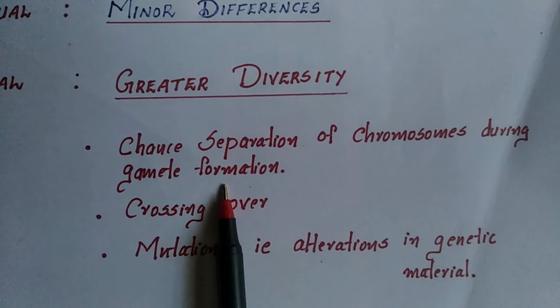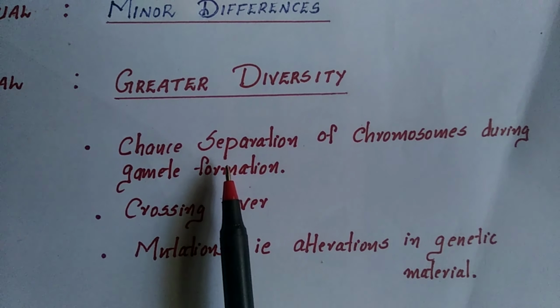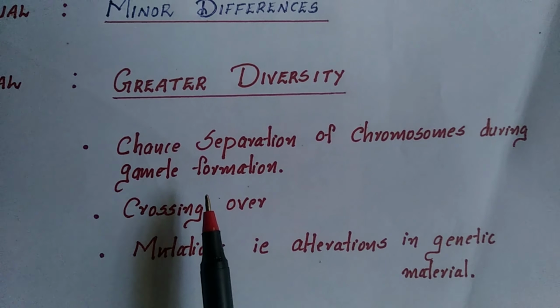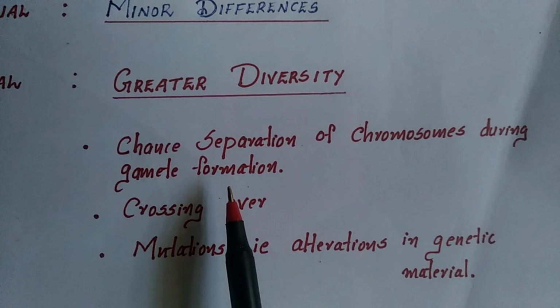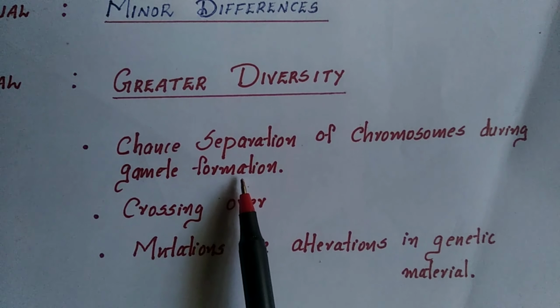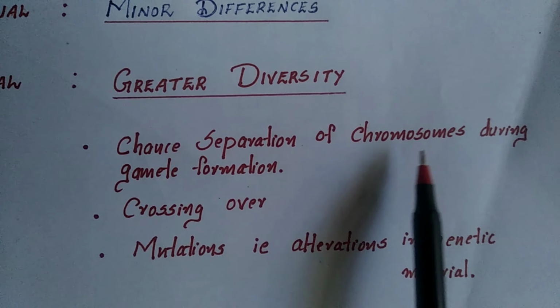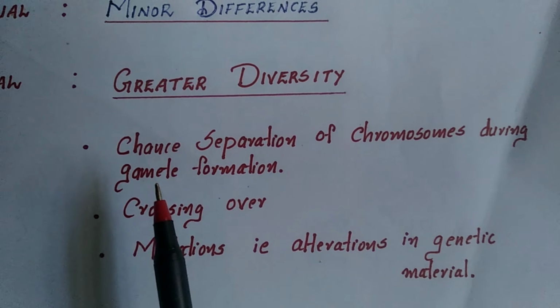We have seen when the egg and sperm meet, fertilization takes place. During this process, meiosis will be carried out, and during meiosis, the chromosome number will reduce to half. But the allele which comes from each gamete is random. So we cannot predict which allele will pair with the next combination. Because of this chance separation of chromosomes during gamete formation, sexual reproduction brings variation.